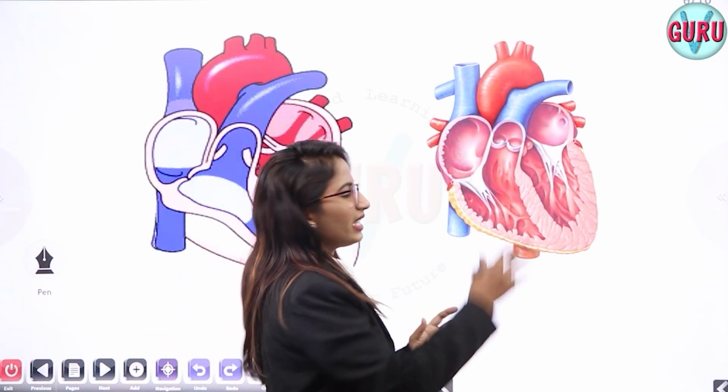Usually the heart is in the shape of a pear, okay, and you know your fist, right? Mostly the heart will be approximately in the size of your fist. So if my fist is of this size, so my heart will also be in the same manner of this size.